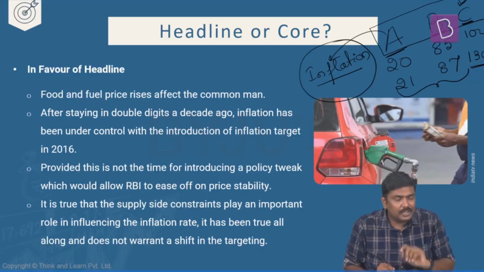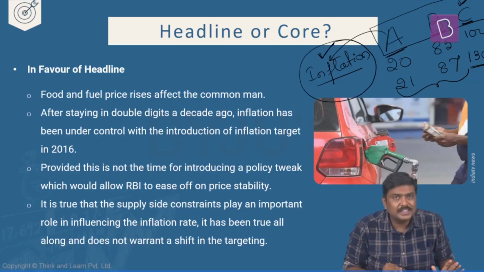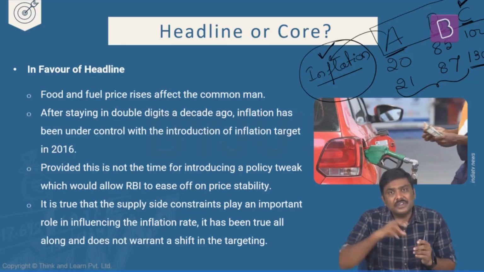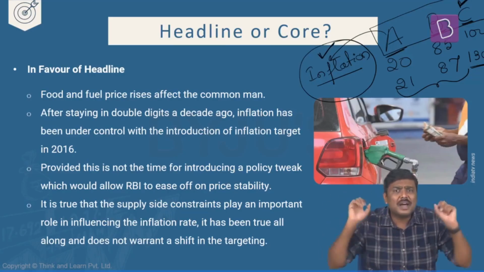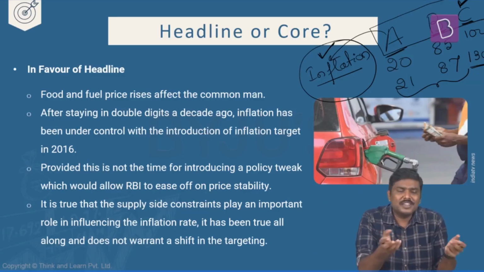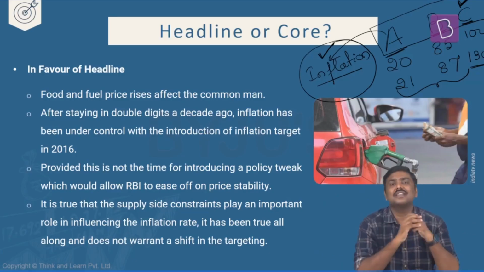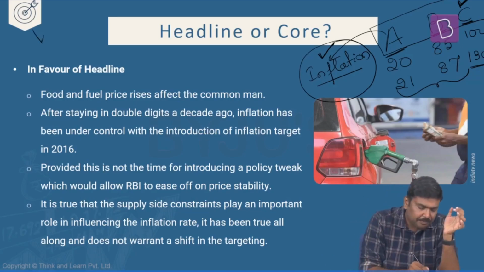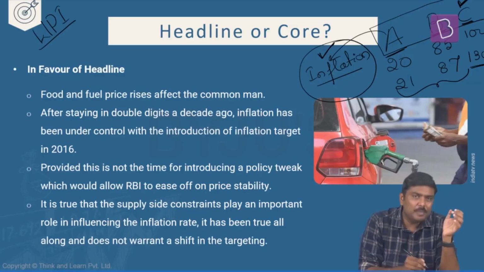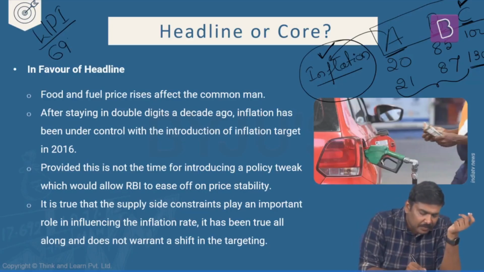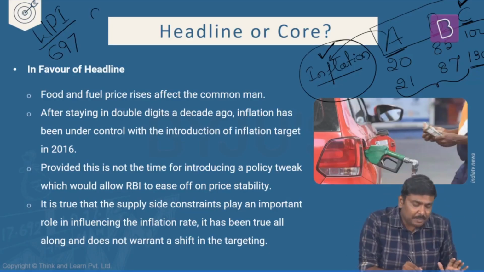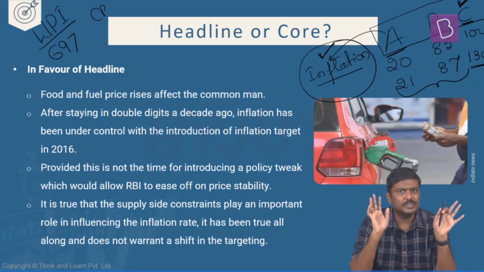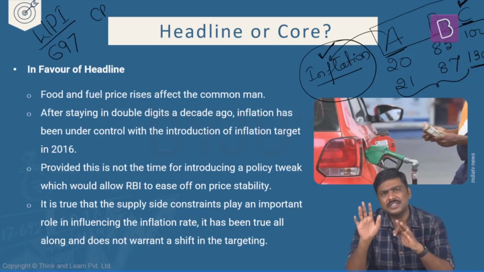I'll repeat it. The majority of this price rise or inflation rate has taken place because the price of commodity C has increased by a huge margin, whereas for other commodities, there is just a marginal rise. So when you calculate a WPI, how many commodities do you take? 697. And for CPI urban or CPI rural, you take somewhere around 440 plus commodities. There are 448 in one and 460 in another.